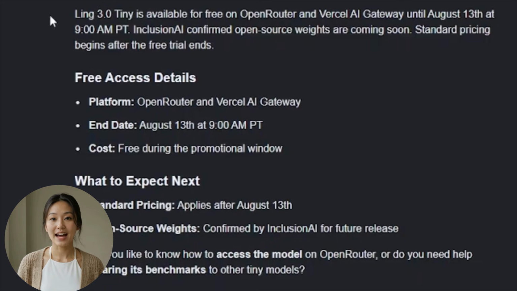Both of these options give you a completely free way to get started. No upfront cost, no barriers. The first route is through OpenRouter, and that offer is available only until August 13th. So if you're planning to try this out, that window is closing fast, and it's worth acting on sooner rather than later. The second free route is through the Vercel AI Gateway, which gives you another path to access the same capability without spending anything to experiment with it. Either way, you have options to get hands-on with this tool right now without worrying about cost being a blocker.